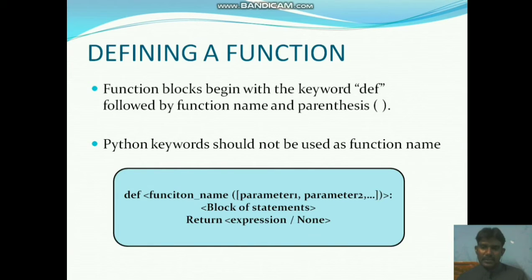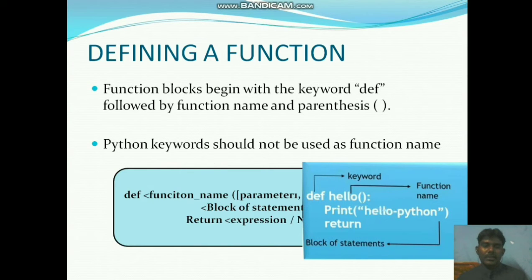Def keyword, function name and then parameters and parenthesis. This is the way to define a function. Next is one of the examples they gave. Def is the keyword, hello is the function name, with parenthesis, and they use a colon.